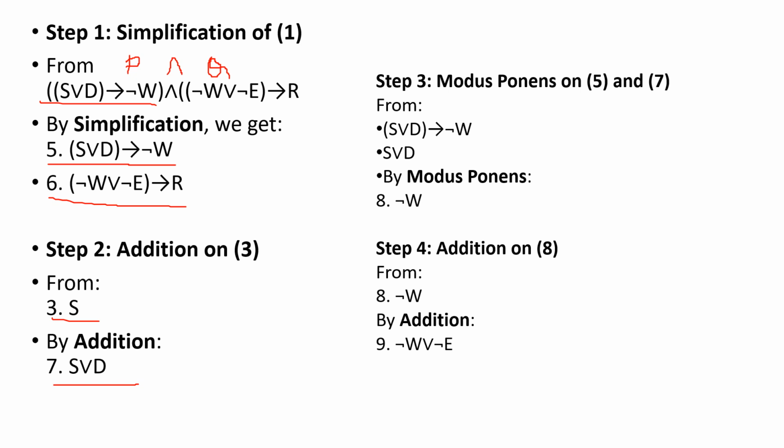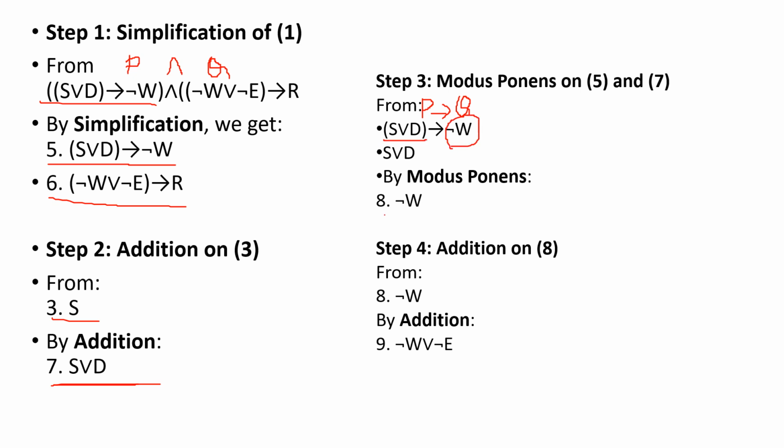Then we can apply modus ponens. According to modus ponens, P implies Q is correct and P is correct means Q is correct. So this is P implies Q, and according to the seventh fact, we know that S or D is true. So S or D is true means that not W is true.